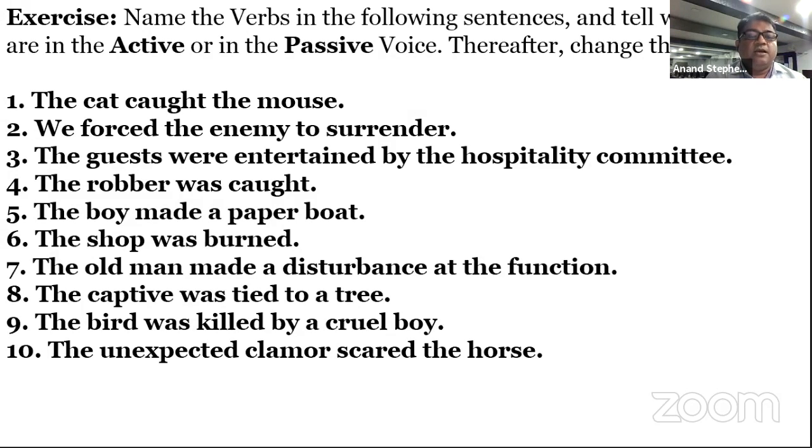Very good. The captive was tied to a tree. Here the by-object is missing, by someone. Here you can use someone, somebody also. In the burned sentence also we could have used someone, somebody. The captive was tied to a tree by police is also possible.